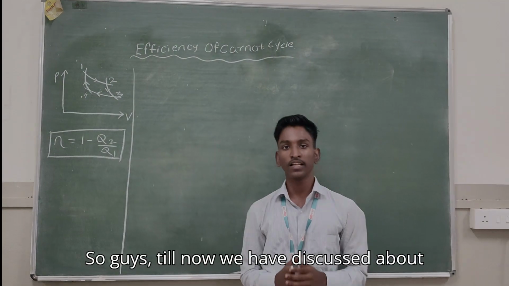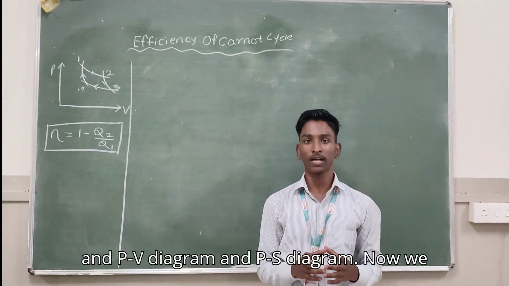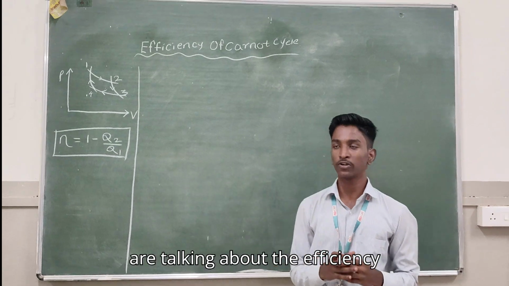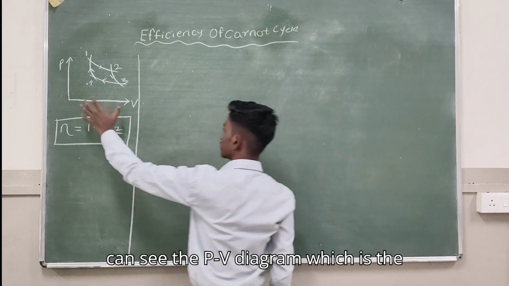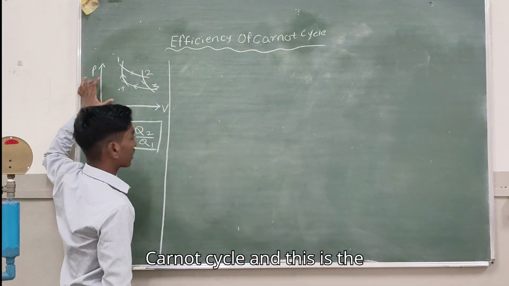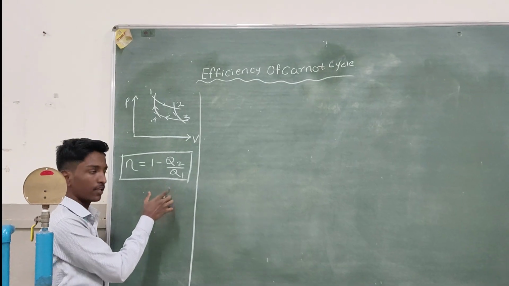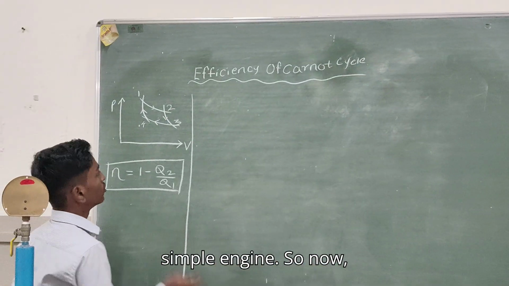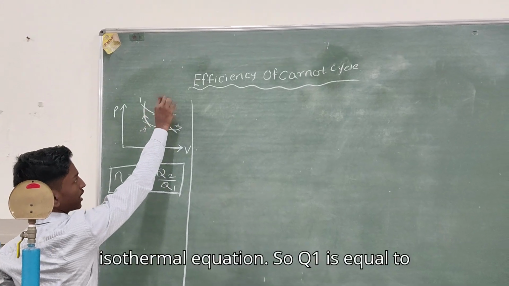So guys, till now we have discussed the processes involved in a Carnot cycle, the PV diagram and the TS diagram. Now we are talking about the efficiency derivation of the Carnot cycle. So here you can see a PV diagram which is a Carnot cycle, and this is the efficiency equation of a simple engine. So now process 1 to 2 is an isothermal expansion.